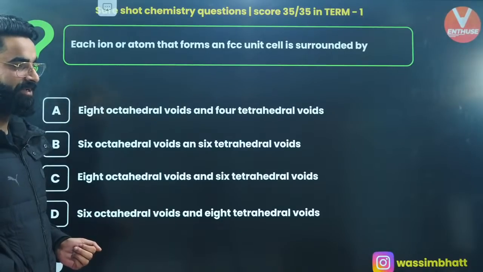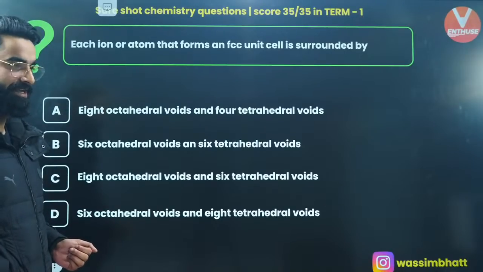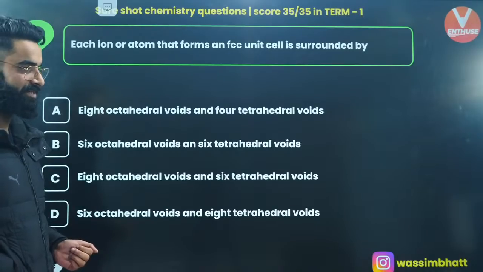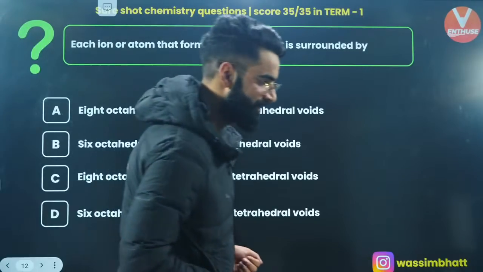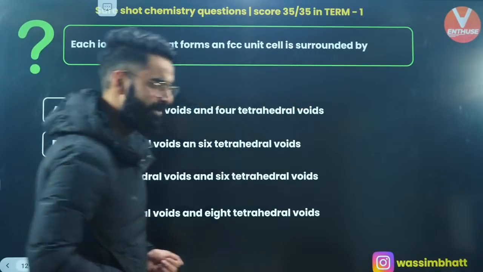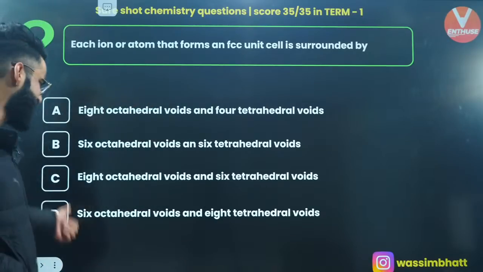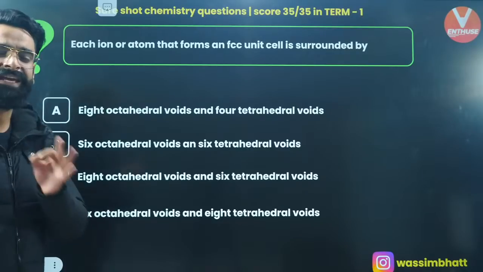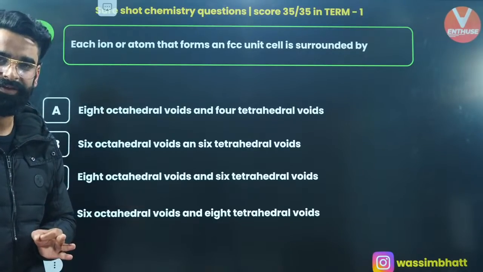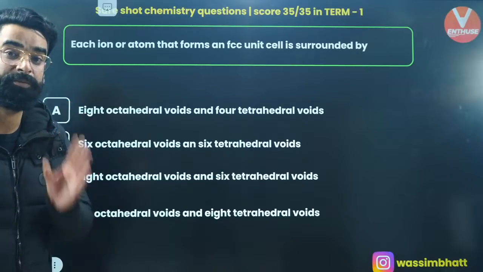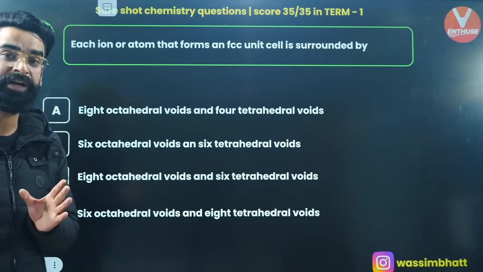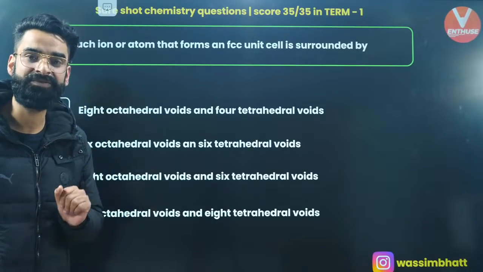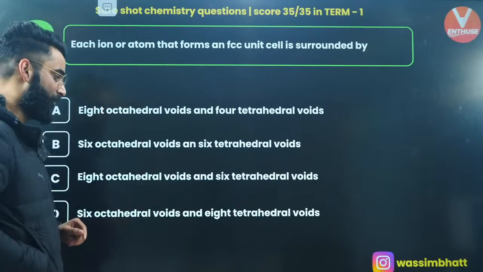Well, not many people are coming up with the correct answer. The correct answer is not going to be option A. Very few of you are coming up with option D, and let me tell you, D is absolutely the correct answer. In case of a face-centered cubic unit cell, each constituent particle will be surrounded by 6 octahedral voids and, at the same time, 8 tetrahedral voids.